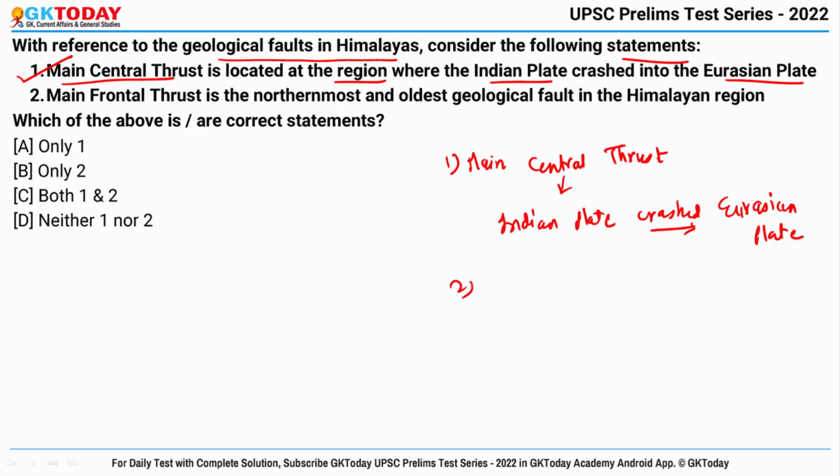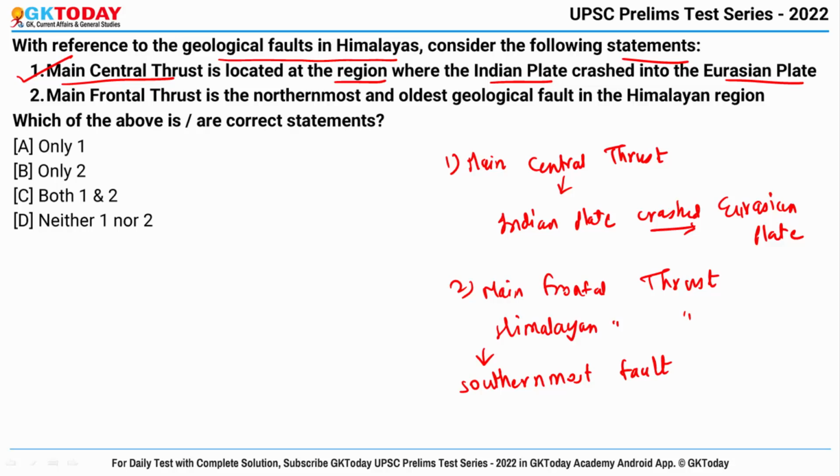Now second is the main frontal thrust, or you can say Himalayan frontal thrust. This is actually the southernmost geological fault in the Himalayan region, and also it is the youngest one. Now let's read the statement. Main frontal thrust is the northernmost and oldest geological fault in the Himalayan region. So due to these two words, it is wrong, because this one is the southernmost and the youngest fault in the Himalayan region. So this is wrong. Correct answer becomes only 1.